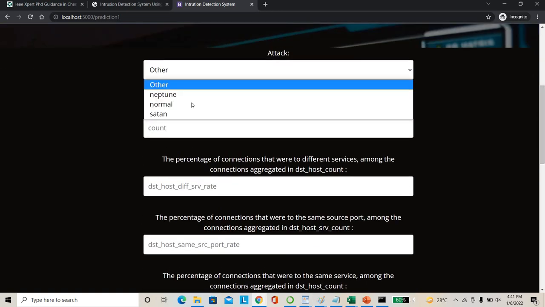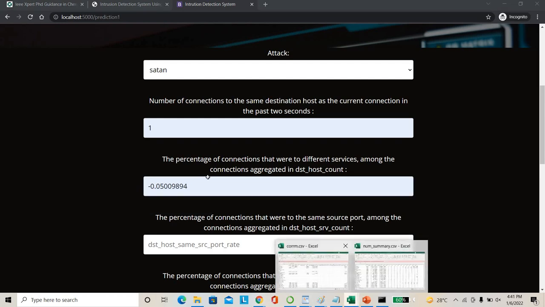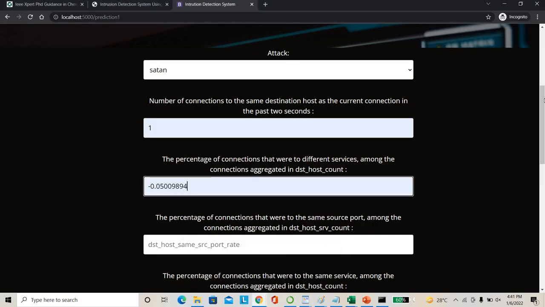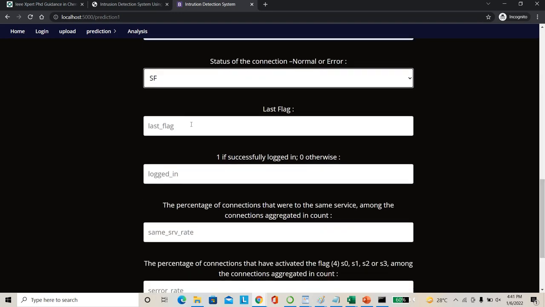So what is the attack type? I'm just giving Satan, number of counts 1. You can easily give it from here: source bytes value, destination bytes value, host address, login attempts, number of compromised, everything you can give from here. I'm just giving some values here. Flag, successfully logged in, yes, logged in, SRV rate.